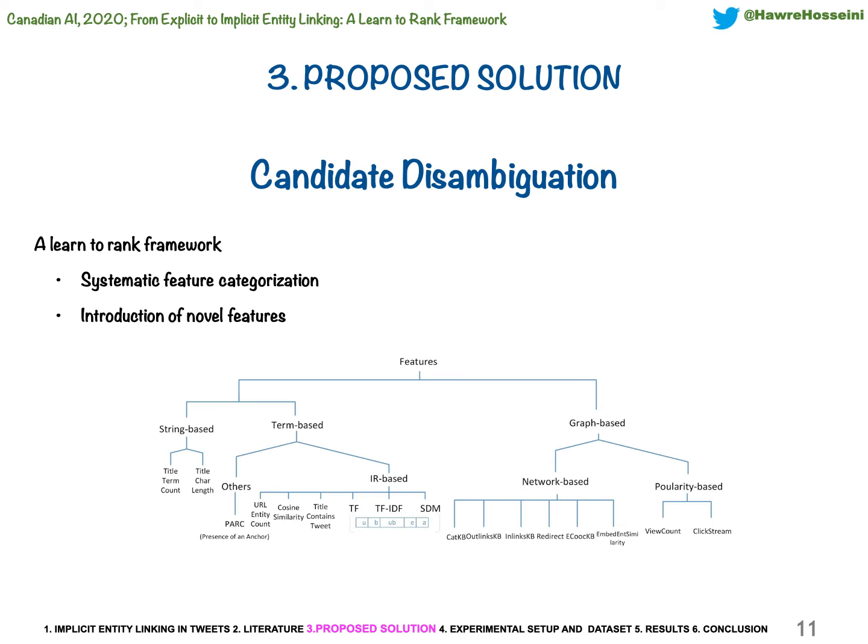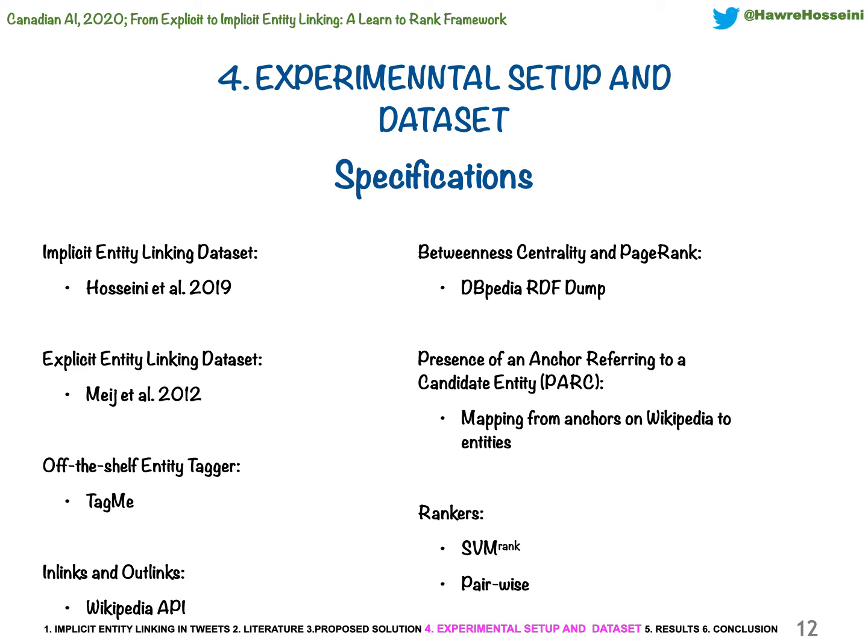The feature takes explicit entities within the tweet and the target entity and calculates the click frequency between them. This is the experimental setup, just two points for the sake of time. The explicit entity linking dataset that we use was provided by Mage et al. in 2012. It consists of 318 tweets.